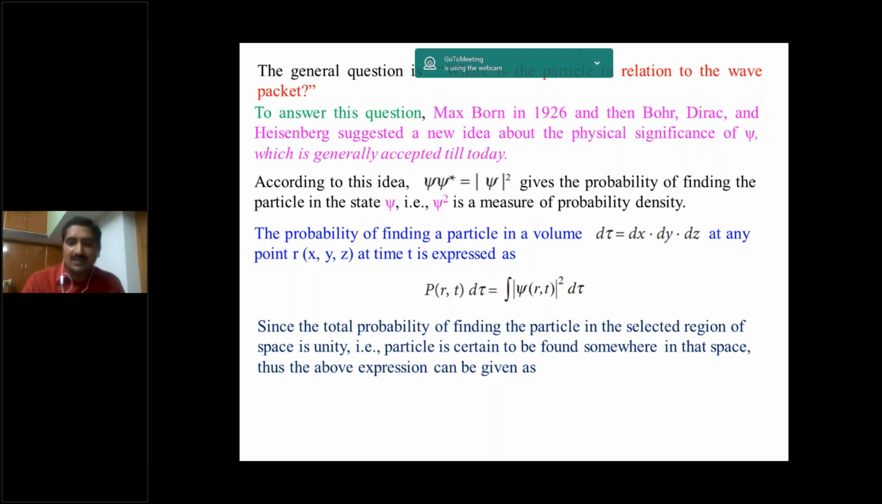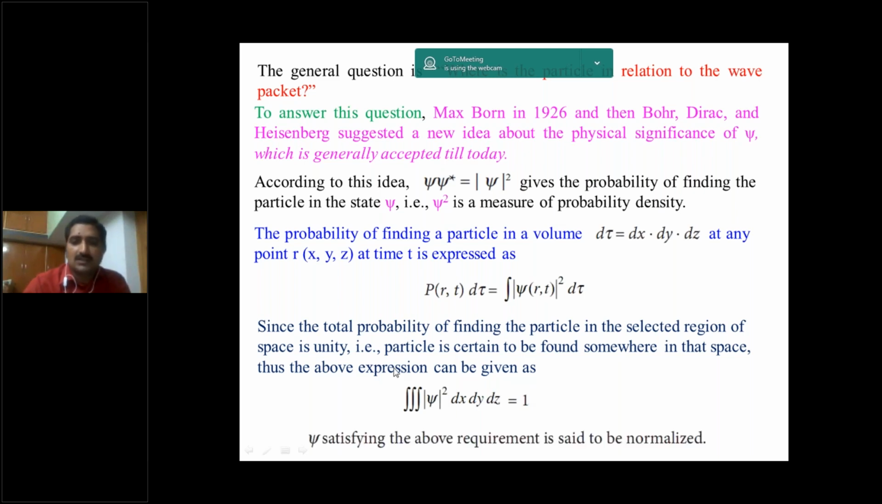Thus the above expression can be given as a volume integral. Here d tau is dx, dy, dz, which means we are taking a volume integral. That can be written as the volume integral of modulus of psi squared into dx, dy, dz is equal to 1, which is unity. This condition is called the normalized condition. Psi satisfying the above requirement is said to be normalized.